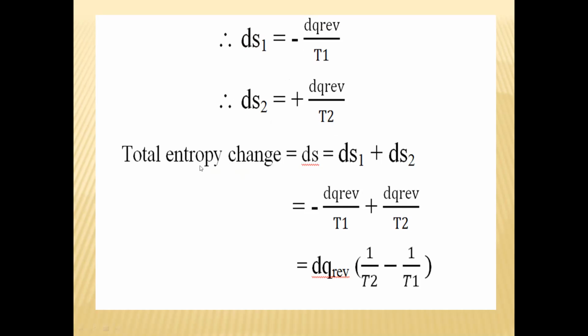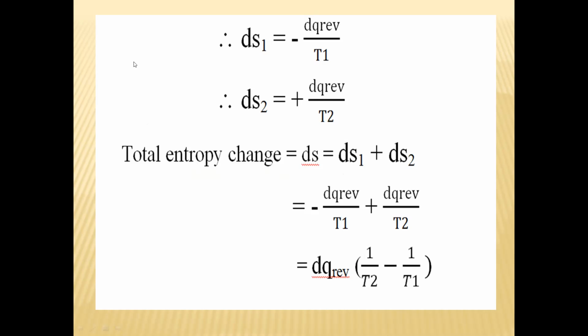Now the total entropy change can be calculated by adding these two entropy changes. The total entropy change dS is equal to dS1 plus dS2. Now put the values of dS1 and dS2 here.